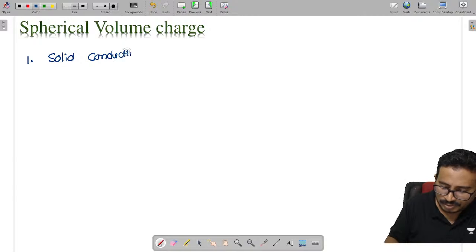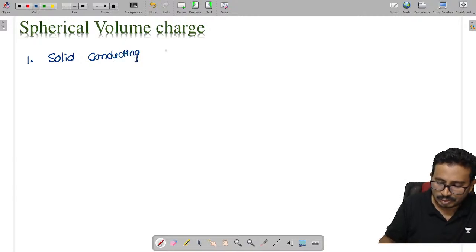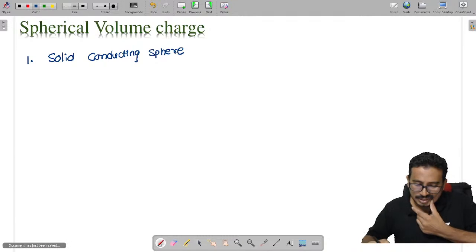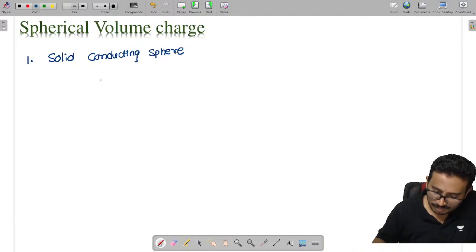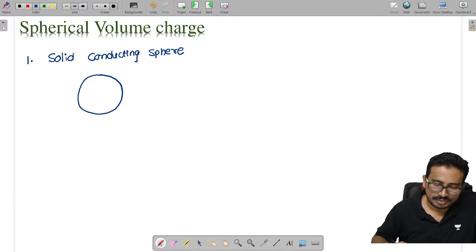All of you tell me, solid conducting sphere. Solid conducting sphere means this is completely solid.